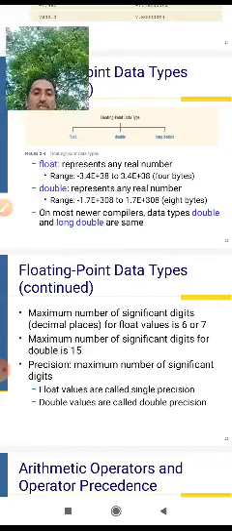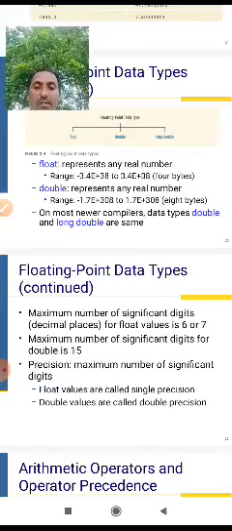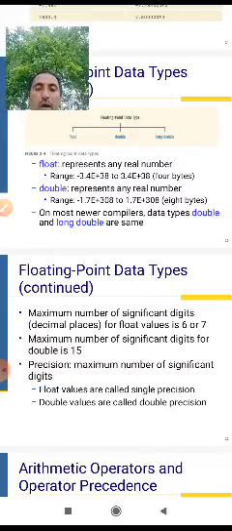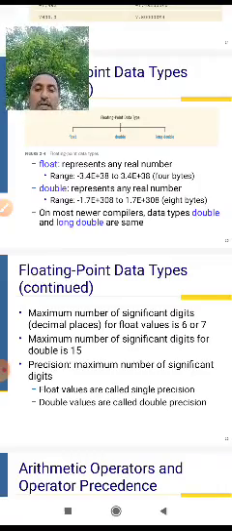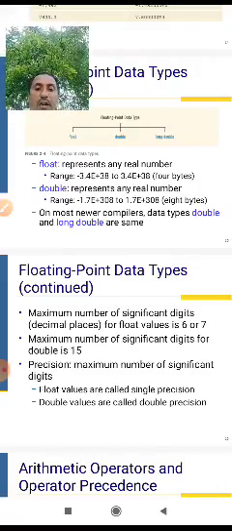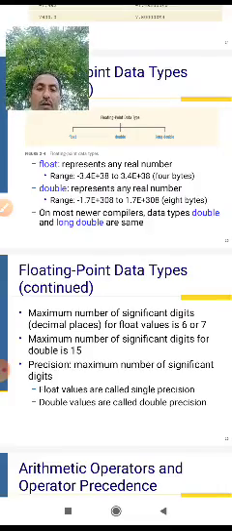The maximum number of significant digits for double is 15. Float values are called single precision and double values are called double precision.